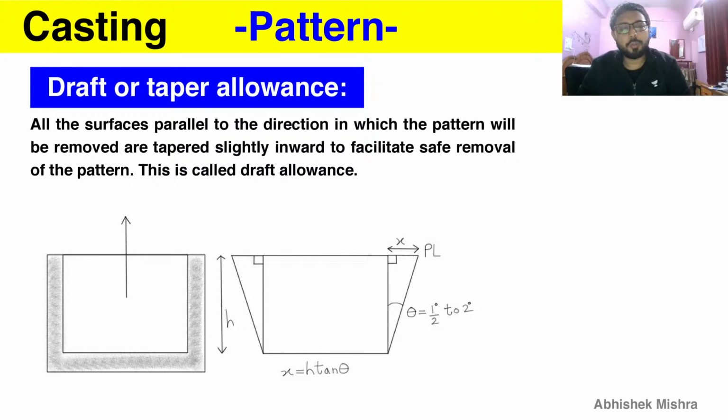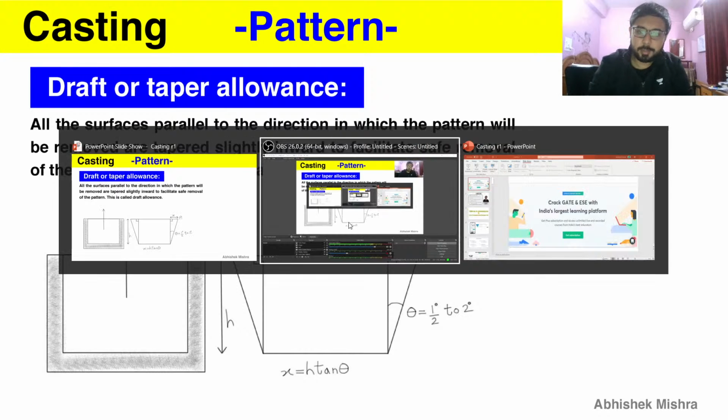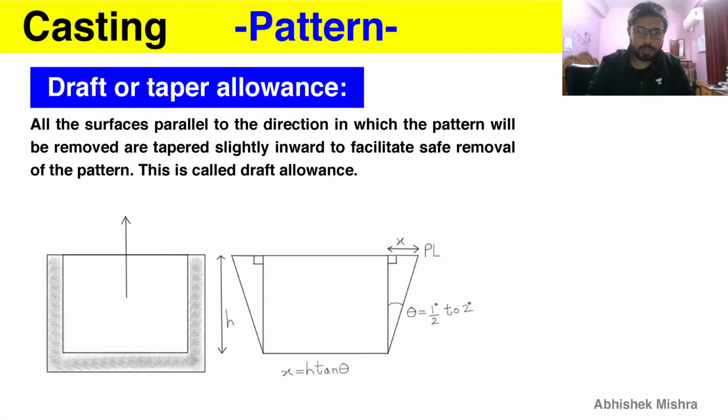So we are now moving to study the other allowances. Draft or taper allowance is the next allowance. We have studied the shrinkage allowance in detail, and we have done the complete revision there. So let's move into the other topics that we need to cover in this class.